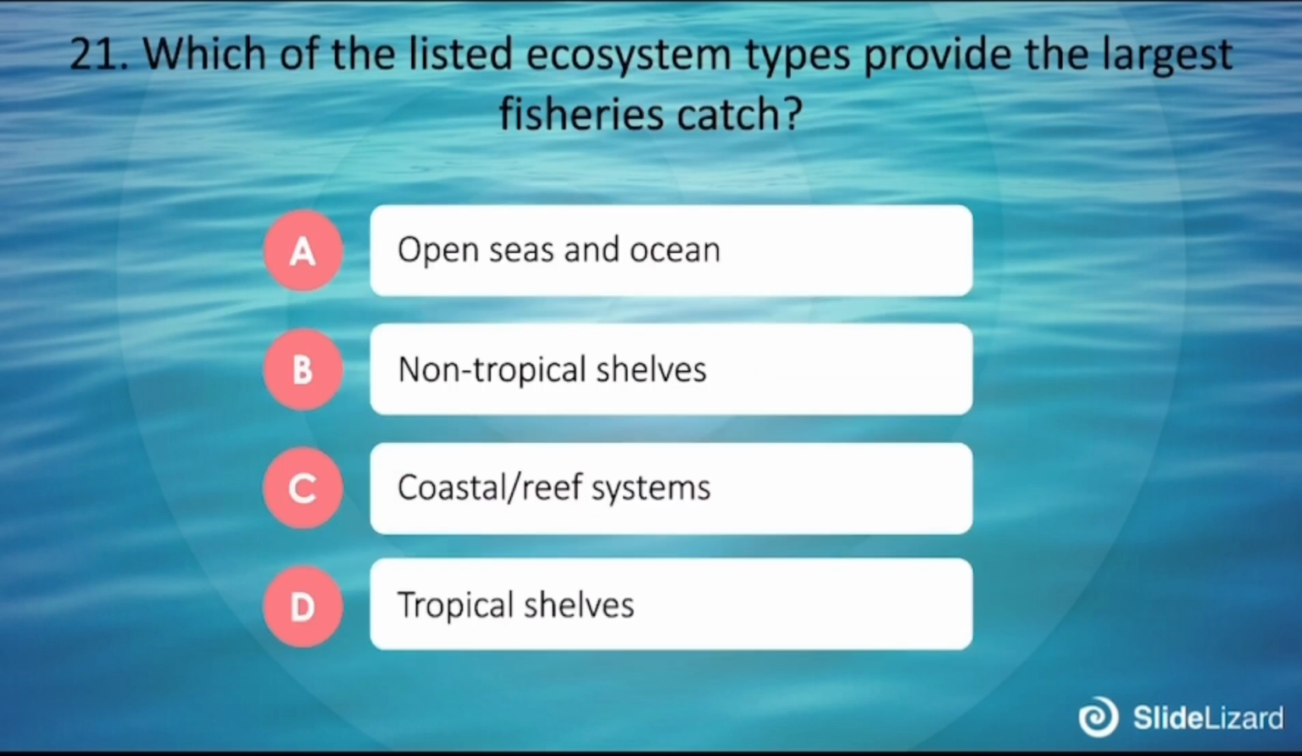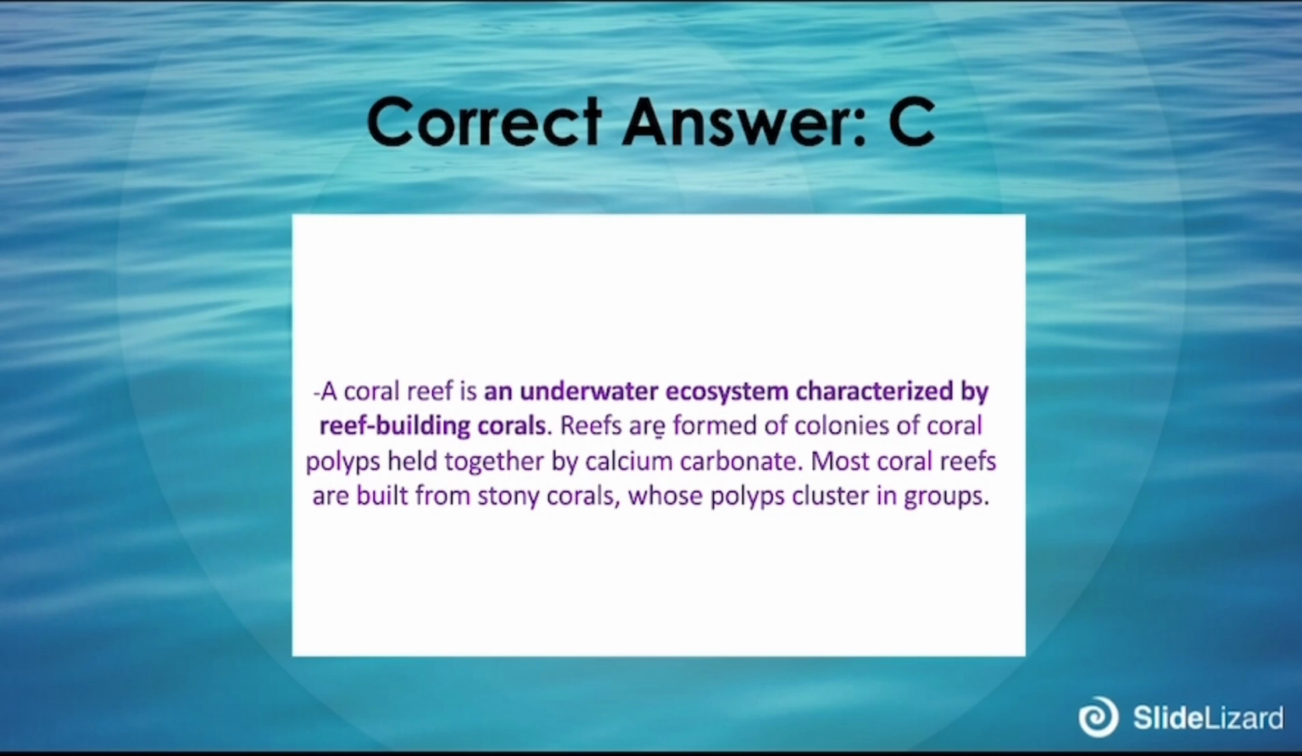21. Which of the listed ecosystem types provide the largest fisheries catch? A. Open seas and ocean, B. Non-tropical shelves, C. Coastal reef system, D. Tropical shelf. The correct answer is C. A coral reef is an underwater ecosystem characterized by reef-building walls. Reefs are formed of colonies of coral polyps held together by calcium carbonate. Most coral reefs are built from stony corals whose polyps cluster in groups.